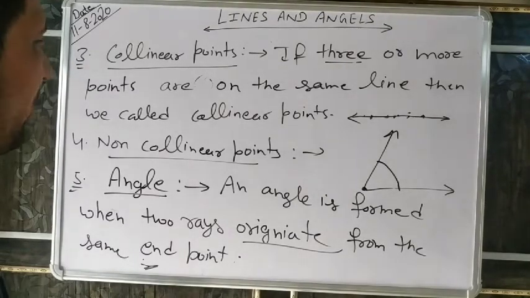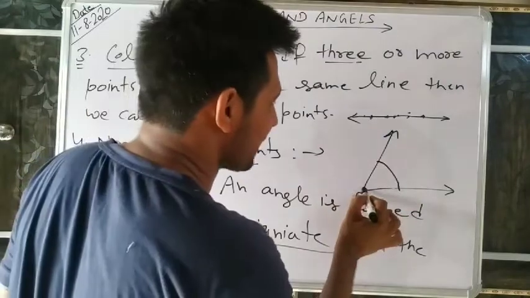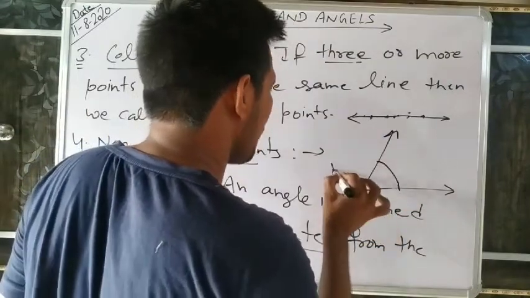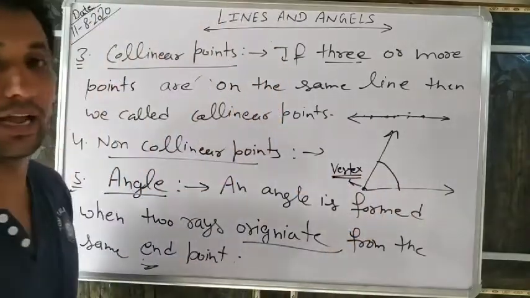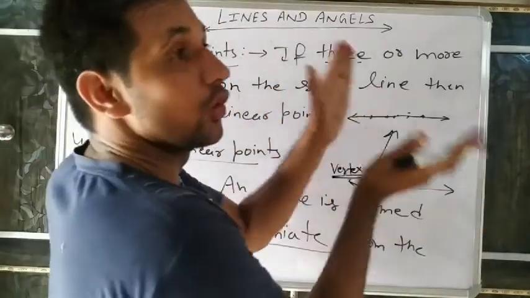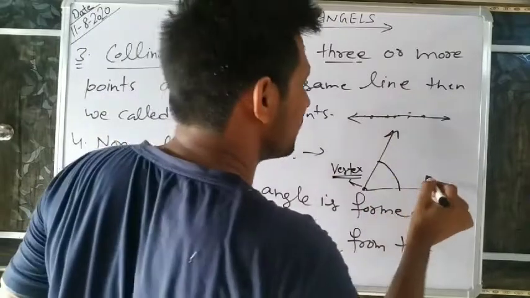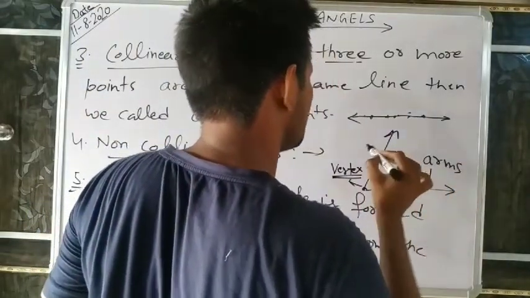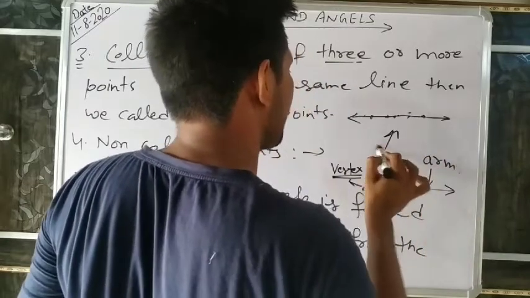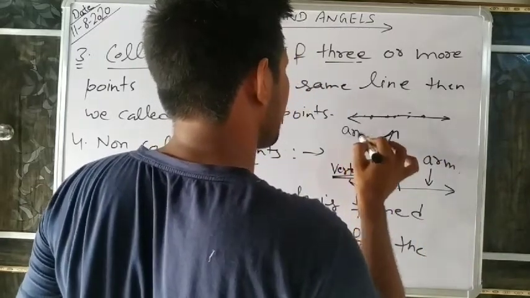And now you can note down where these two rays meet. It is called the vertex. And these other two sides, what do we call them? These are the arms of the angle. It is the first arm, it is the second arm.